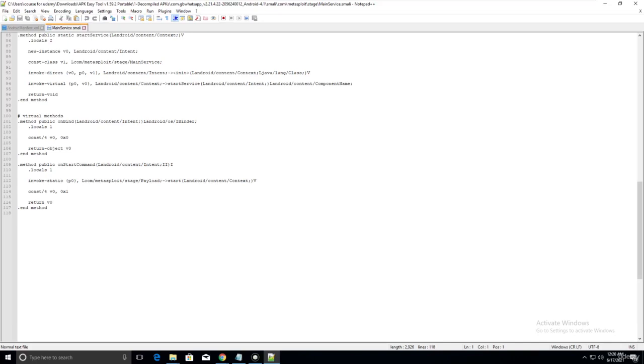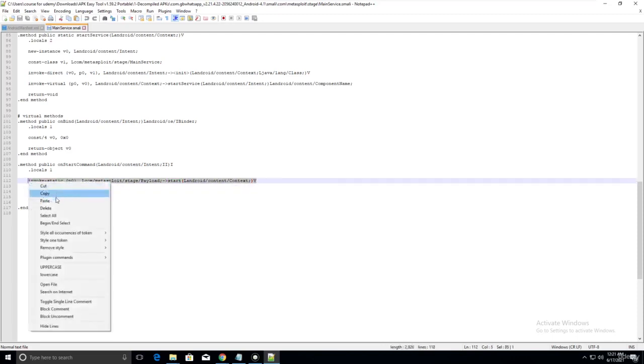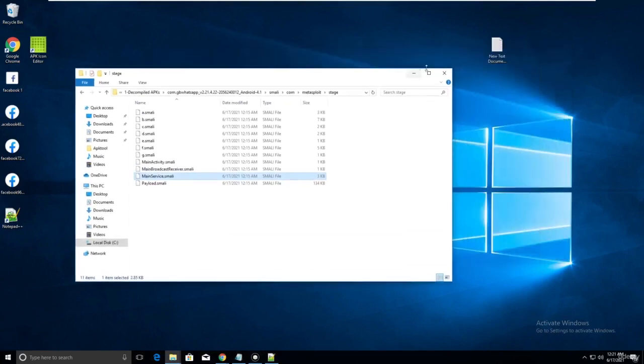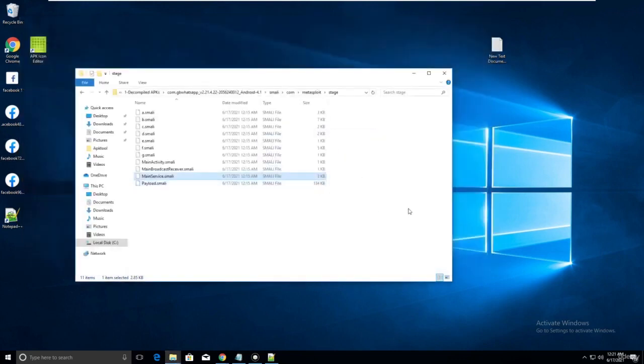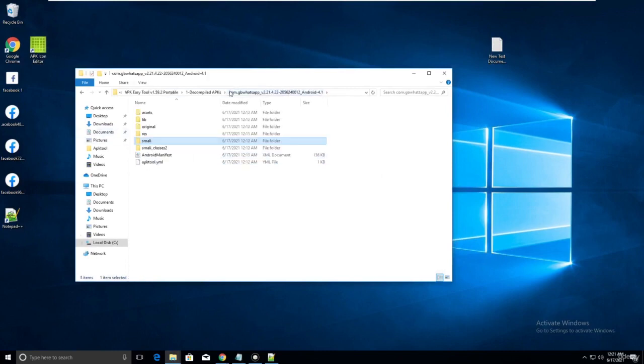There is no change in the Metasploit. Four years back, this was the same process. Even two years after my course launch, the process will be the same. Don't worry about this Metasploit. Just copy this code, and again I am saying, just identify the start. Copy it and paste it in this document, because I need to do a lot of stuff here. Just save it. Now go back again to the GB WhatsApp.